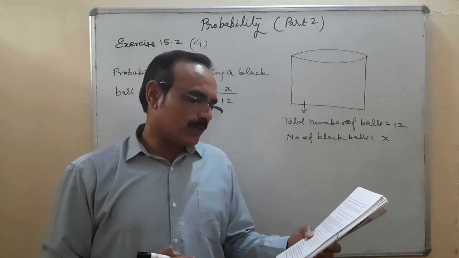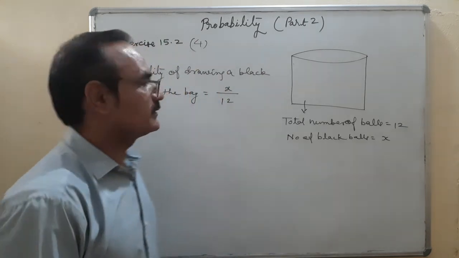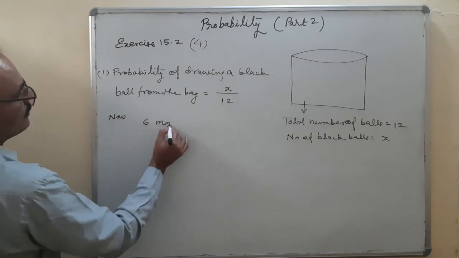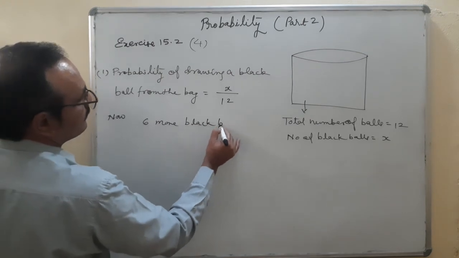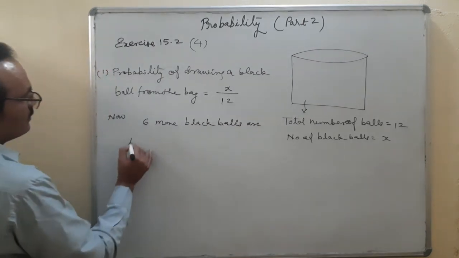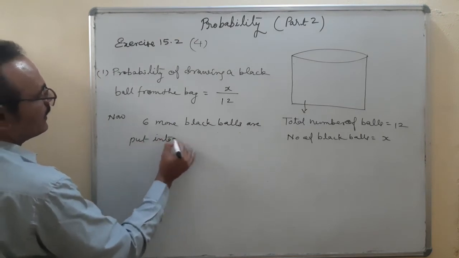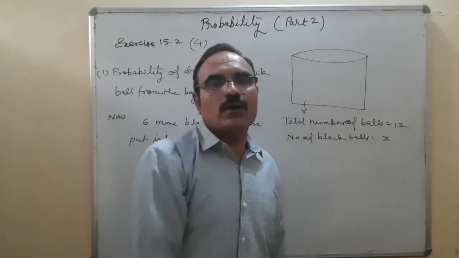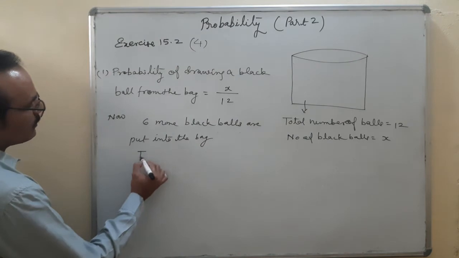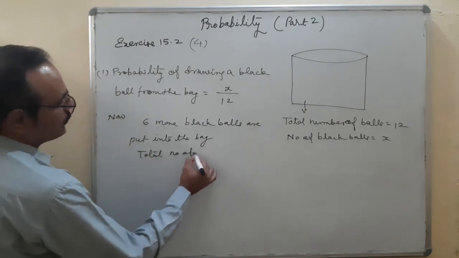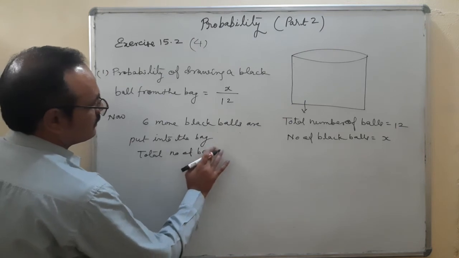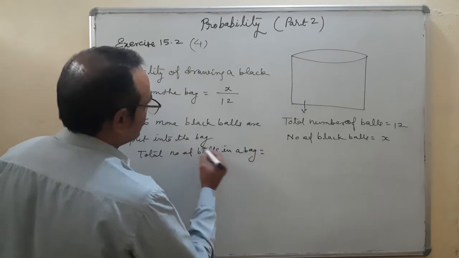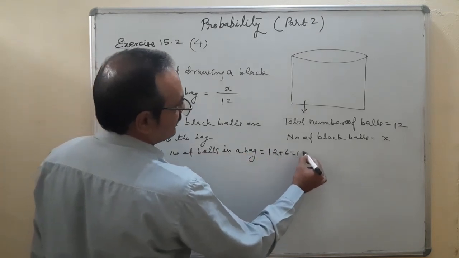If 6 more black balls are put into the bag. Now this is the first part. Now 6 more black balls are put into the bag. What happened? If we are going to put 6 more black balls in the bag, then total number of balls in a bag is equal to 12 plus 6, 18.